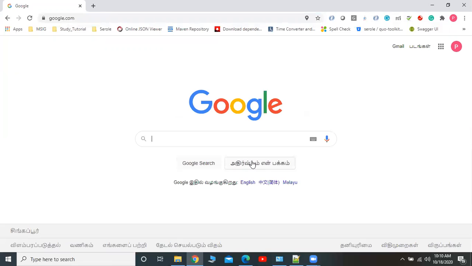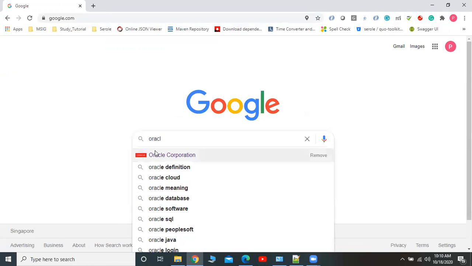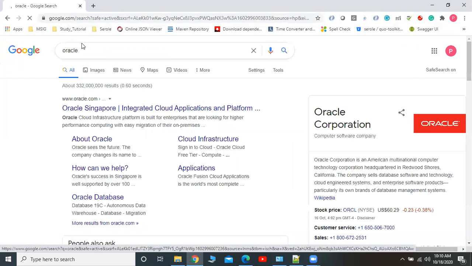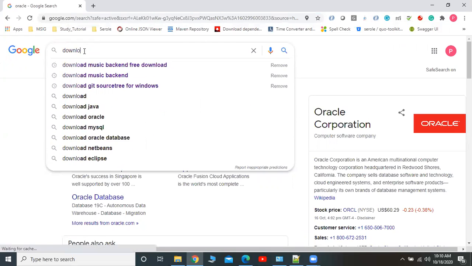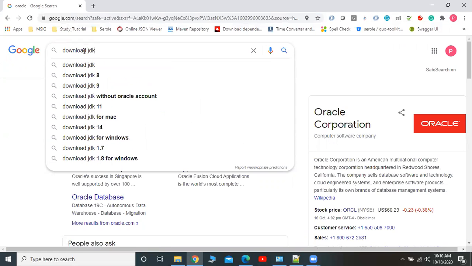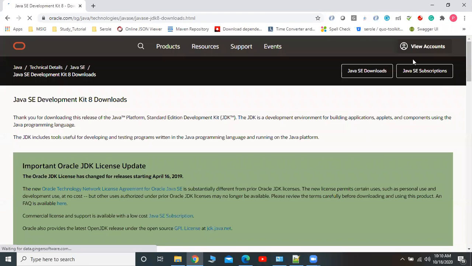Otherwise, we can search for download JDK in Google, and it will bring you to that download page.